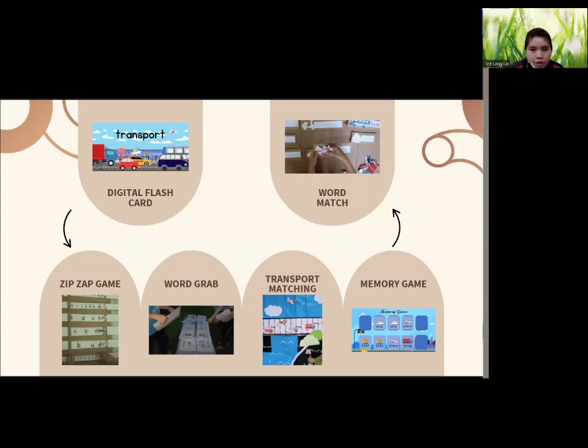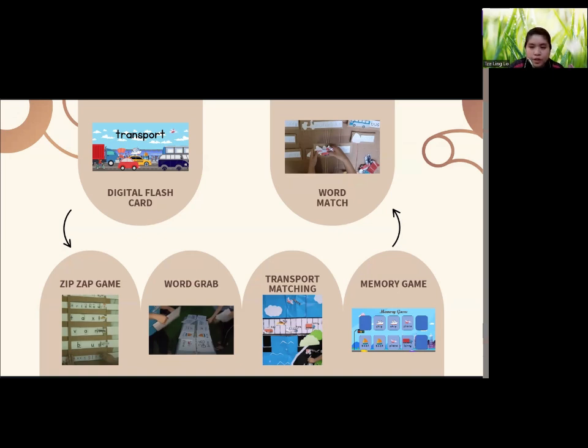After that, the teacher can allow children to explore different activities independently, such as the zip-zap game, word grab, transport matching, and the memory game. However, before letting children start on their own, it is important for the teacher to introduce each game clearly and demonstrate how to play so that children understand the rules and objectives.